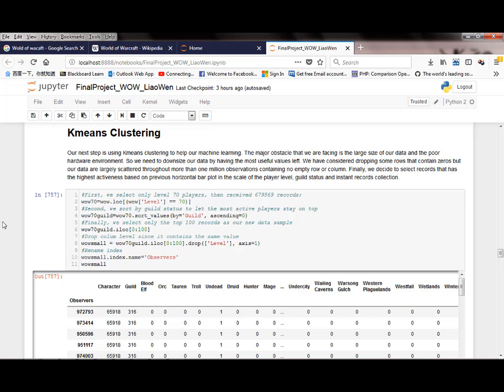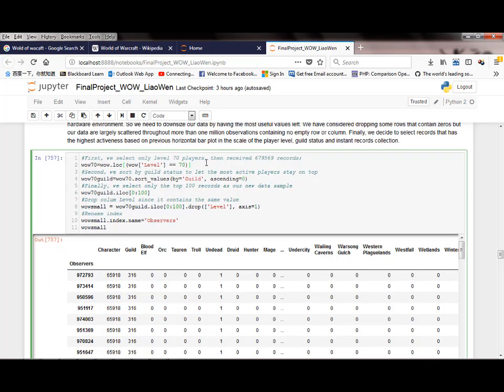We have considered dropping some rows that contain zeros, but our data are largely scattered throughout more than 1 million observations containing no empty row or column. Finally, we decide to select records that have the highest activeness based on the previous horizontal bar plot in the scale of the player level, guild status, and instance records collection.